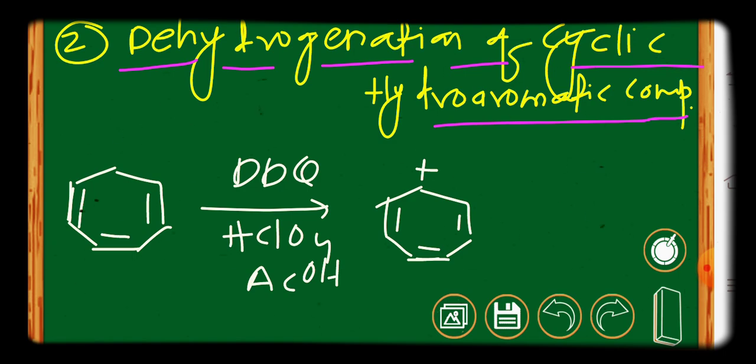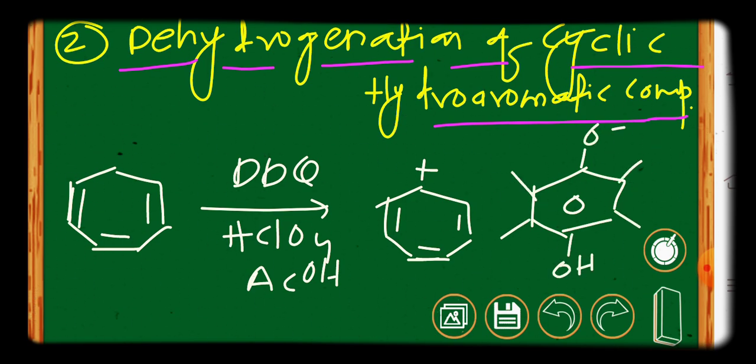The DDQ is now in the other product. So this will be the O negative, this will be the OH. Now that O negative ion can be stabilized. How can it be stabilized? It can take the proton from the acid. You know that HClO4 is a powerful acid. It can take the proton from here, it becomes an OH, and finally this cation will be stabilized by the ClO4 negative ion. Such types of reactions are called miscellaneous reactions.